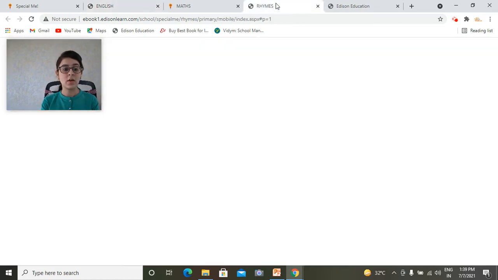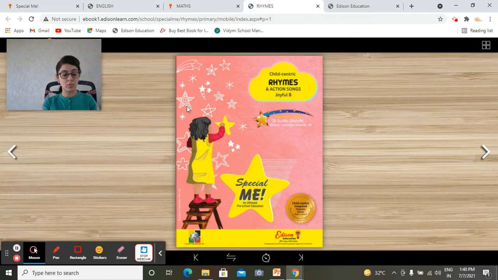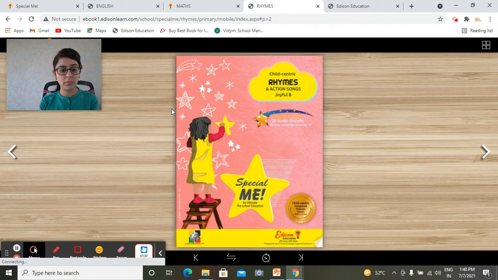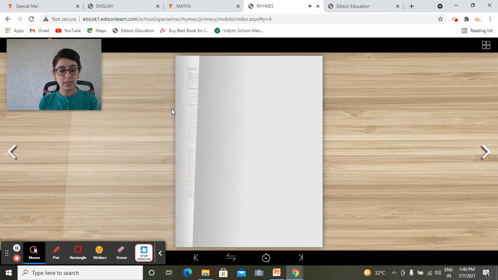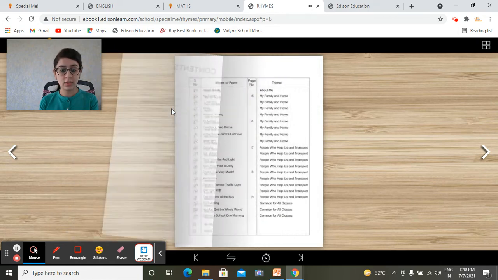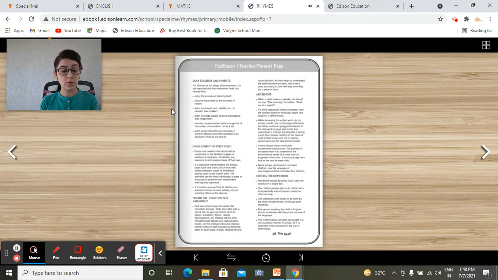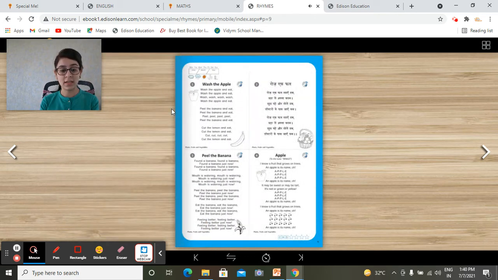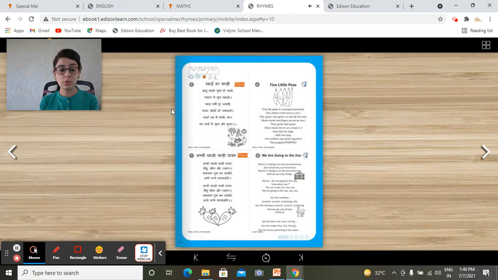Moving on to next, open your rhymes book. Which book? Rhymes book. This is your child-centric rhymes in action songs, Joyful Bee. So now today we are going to learn a new rhyme. You want to listen new rhyme? Elara, you want to listen? Very good. So now let's open the book. We were done with 7 rhymes before summer break, and I'm so glad that while I was taking your oral assessments, you all performed so well.